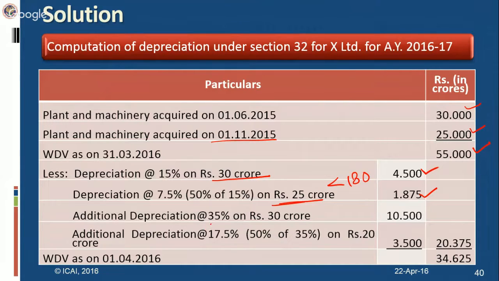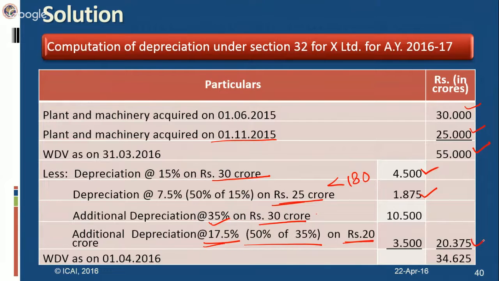So 35% would be allowable on 30 crores. Whole of the amount is new plant and machinery. New plant and machinery, here it's 20 crores. The 5 crore has been excluded since it is second-hand plant and machinery. So 50% of 35%, this comes to 17.5%, allowable as additional depreciation.